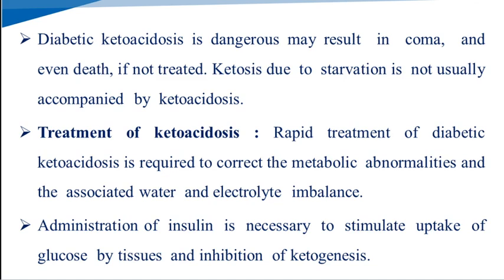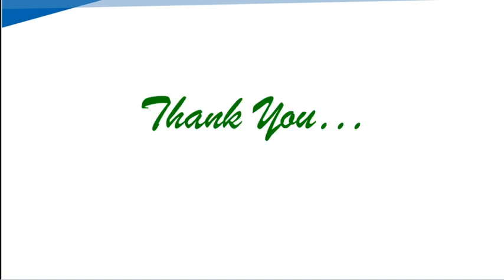The rapid treatment of diabetic ketoacidosis requires correcting the metabolic abnormalities and the associated water and electrolyte imbalance. The administration of insulin is necessary to stimulate the uptake of glucose by the tissues and the inhibition of ketogenesis. Insulin is the hormone given in the treatment of diabetic ketoacidosis. So it stimulates the uptake of glucose for utilization by the tissues and inhibits ketone bodies formation. Thank you.